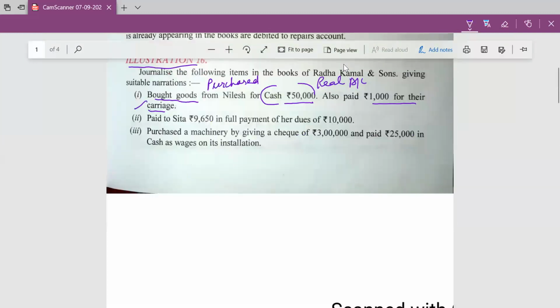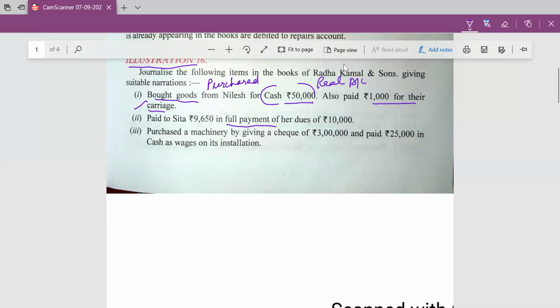And second entry, paid to Sita rupees 9650 in full payment of her dues of rupees 10,000. Payment was to be made of 10,000 but paid 9650. In full payment means cash discount is allowed by Sita.